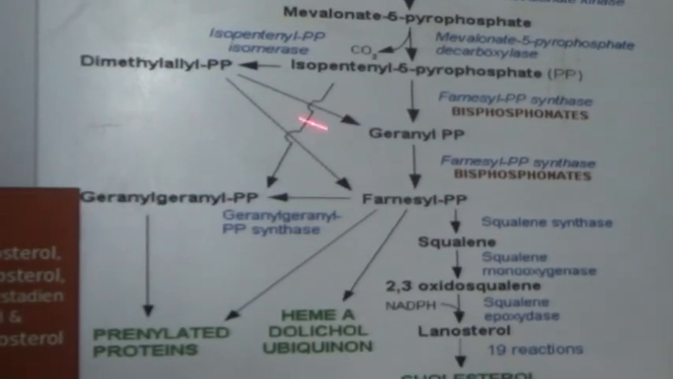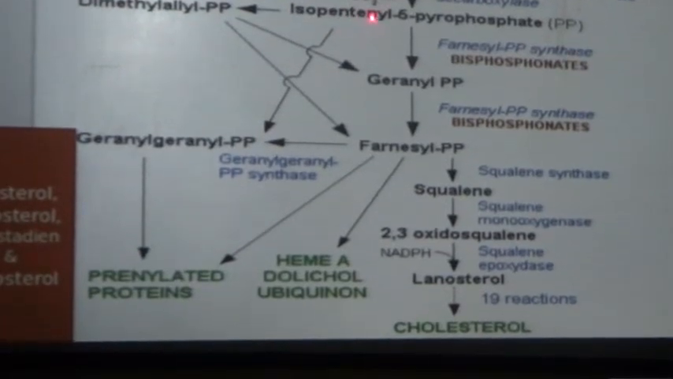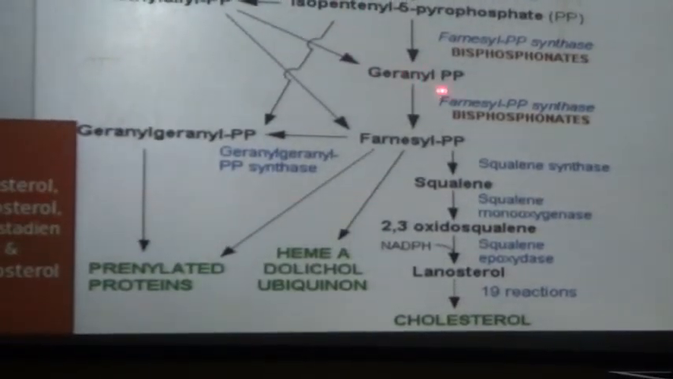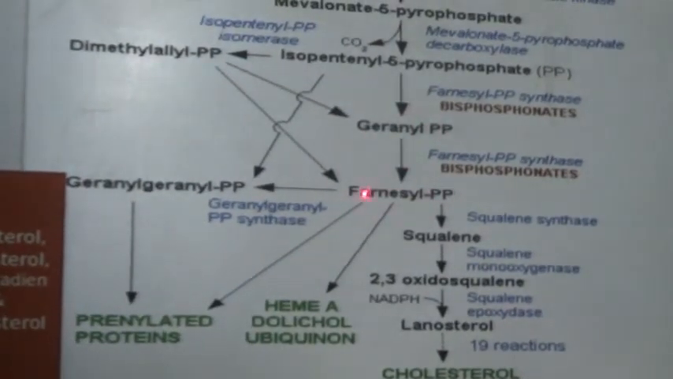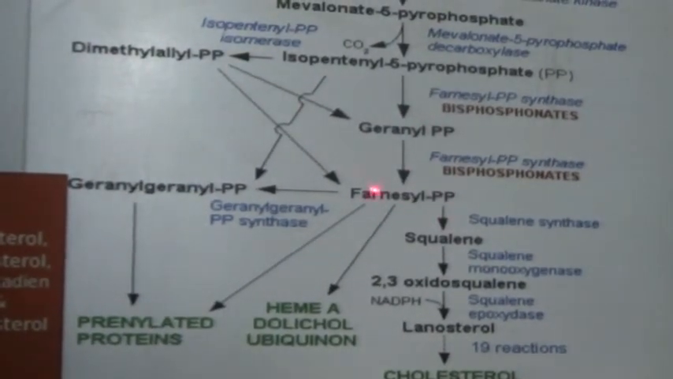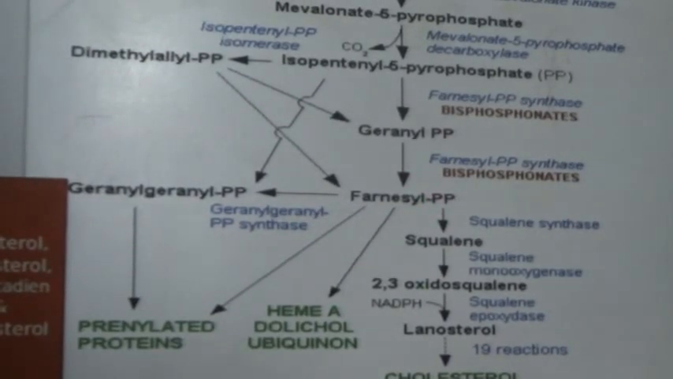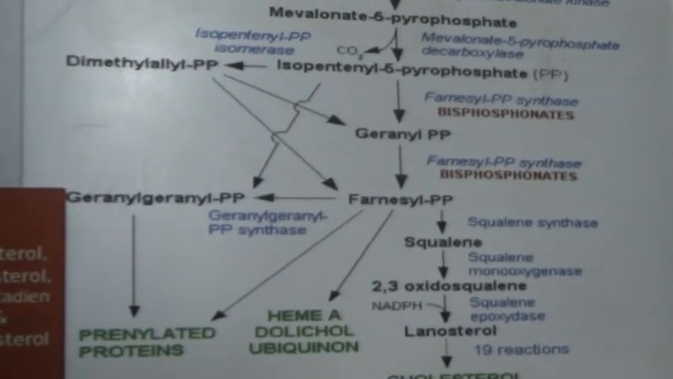The last isoprenoid unit is called farnesyl pyrophosphate. So the first isoprenoid unit IPP transfers onto GPP, or geranyl pyrophosphate, and produces the 15-carbon isoprenoid unit, called farnesyl pyrophosphate. Clear? So this is the synthesis of isoprenoid units.